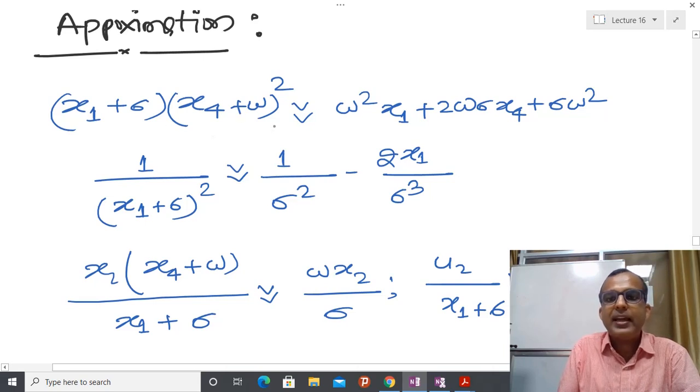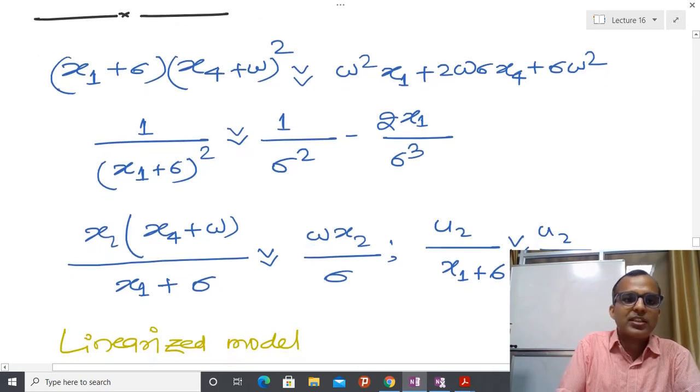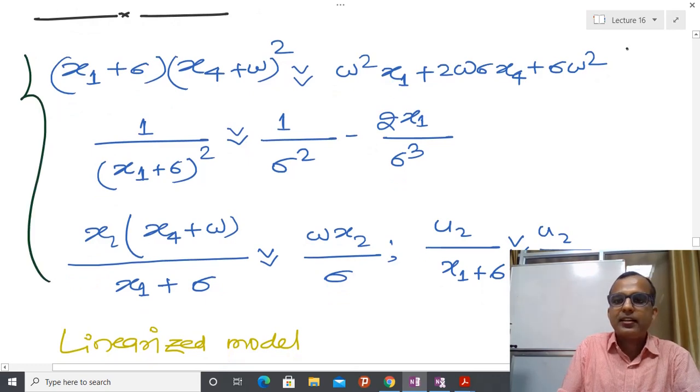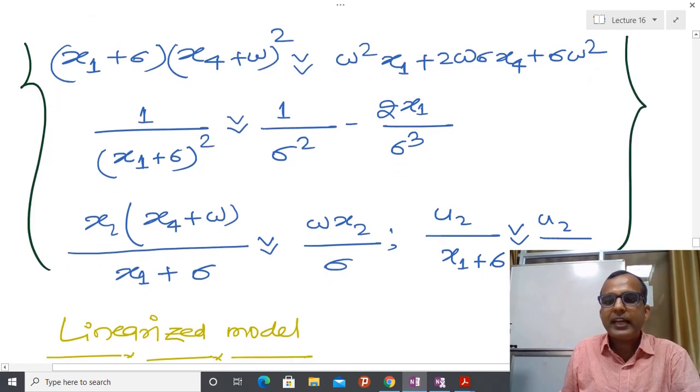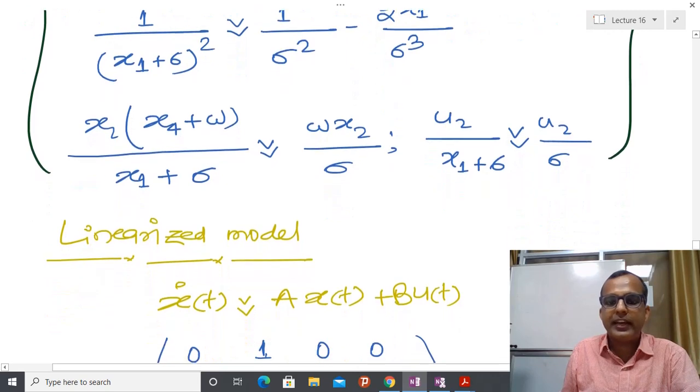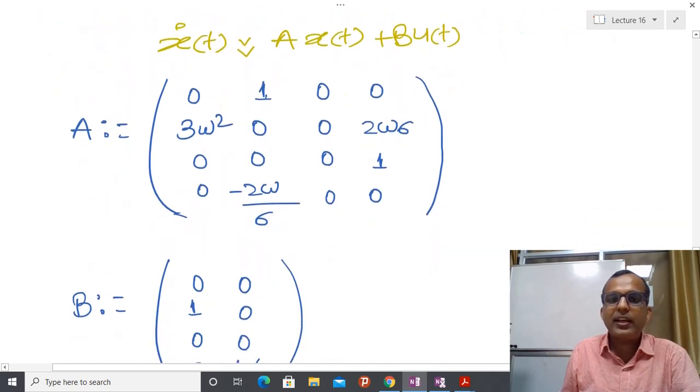I have multiplied, and whatever linear terms I have I keep, and whatever nonlinear terms I have I throw away. In that way, if you do it, please check again, and after that we will get this kind of linearized model. So our linear model is looking like this.